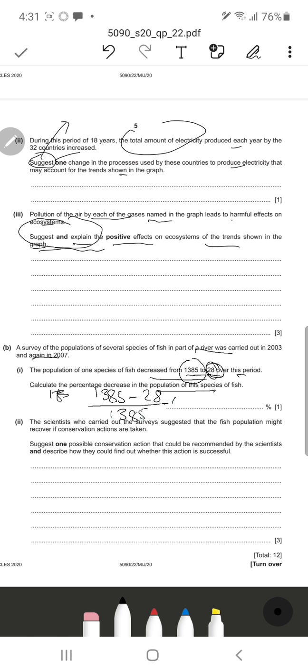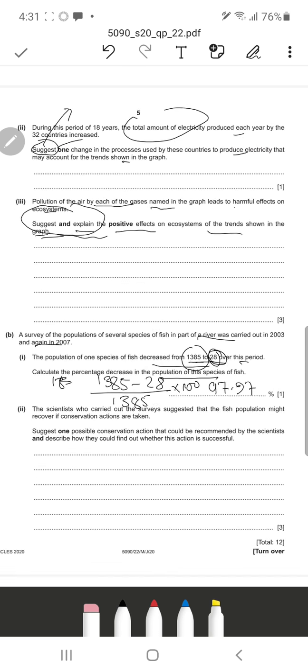This is the original amount, this is the new amount. If we do this using the calculator, let's see what we get. 1385 minus 28, divided by 1385, times 100, we're going to get 97.97. So that's our percentage decrease. Okay, let's move on to the next question.